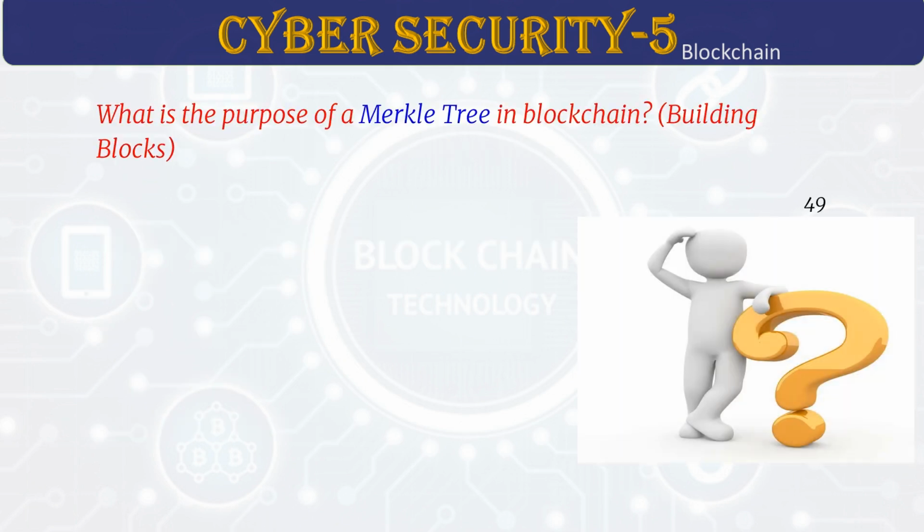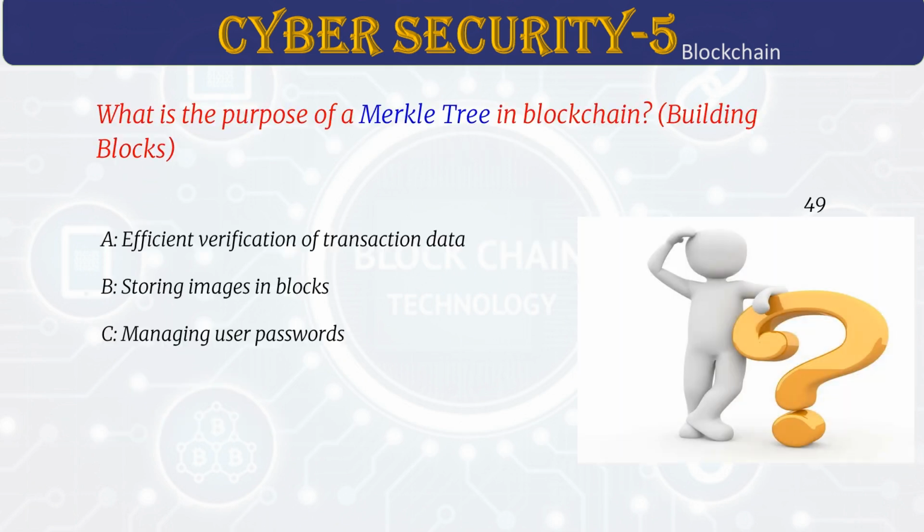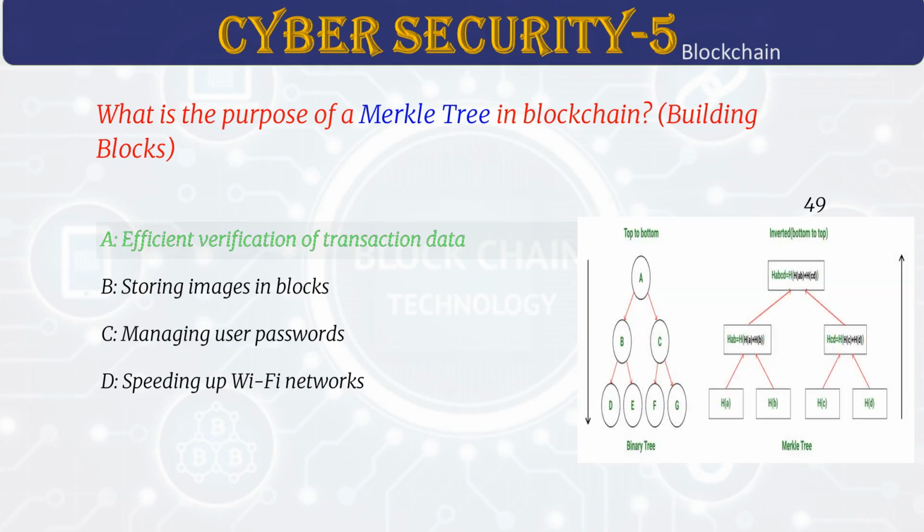What is the purpose of a Merkle tree in blockchain? Answer A. Efficient verification of transaction data. A Merkle tree organizes transactions using hashes. It helps verify data quickly with less information. It also saves storage space and makes the system more secure and reliable.